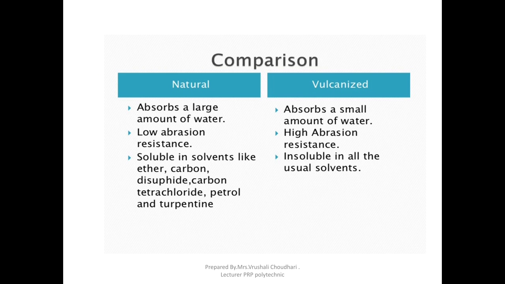Why do we do the vulcanization process? Because natural rubber absorbs a large amount of water. If it absorbs a large amount of water, the insulating property reduces and conductivity increases, while vulcanized rubber does not absorb water. Natural rubber has low abrasion resistance, while vulcanized rubber has high abrasion resistance. Natural rubber is soluble in solvents like ether, carbon disulfide, carbon tetrachloride and petrol, while vulcanized rubber is insoluble in all usual solvents and does not easily react with chemicals.